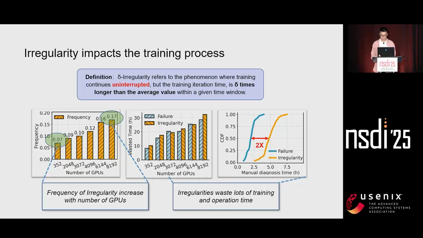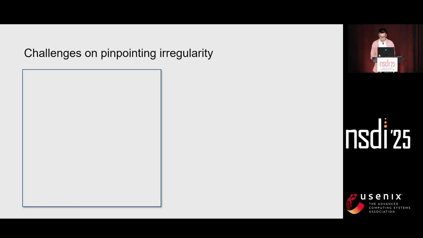This is because failure has been extensively studied, and now we have lots of tools to help us conduct failure diagnosis. However, for irregularity, we do not have such a mature method. So this also motivates us to design an automatic system to localize the irregularity. However, designing such a system has 3 challenges.